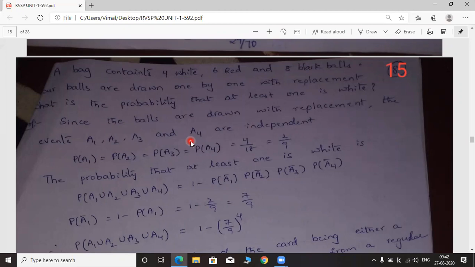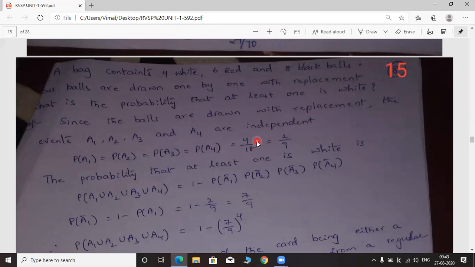If you pick the ball from the bag, it may be white. If you pick the ball a second time, it may again be white, red, or black. So whatever the color, one event does not depend on another event. So these 4 events can be treated as independent events. What is the probability for these events? P of A1 is equal to P of A2 equal to P of A3 equal to P of A4, which is equal to 4 by 18.